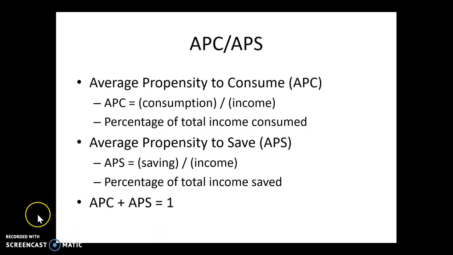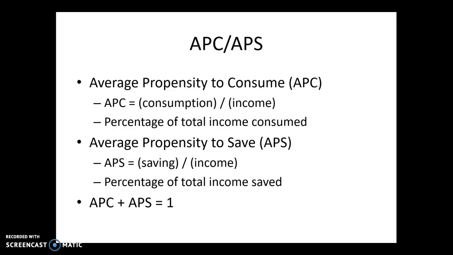All right. Now let's talk about a couple of terms: average propensity to consume and average propensity to save. You need to know these formulas. Average propensity to consume is the percentage of your income that goes toward consumption. Average propensity to save is the percentage of your income that goes toward savings. You see those two formulas there, right? And you need to understand the formula down at the bottom as well.